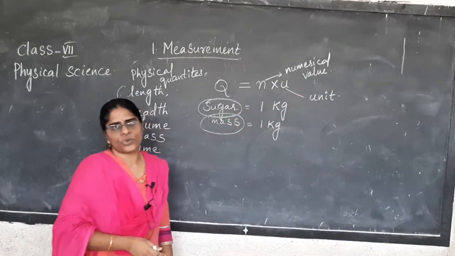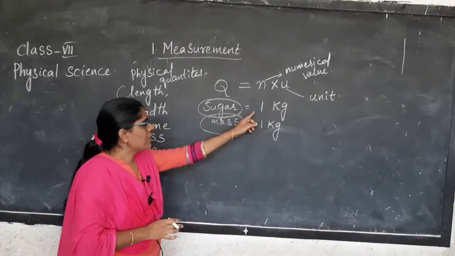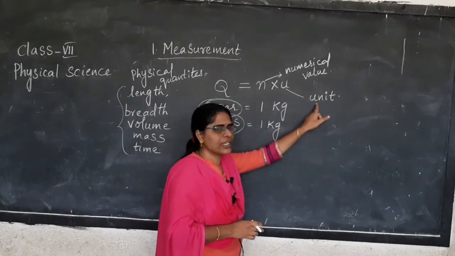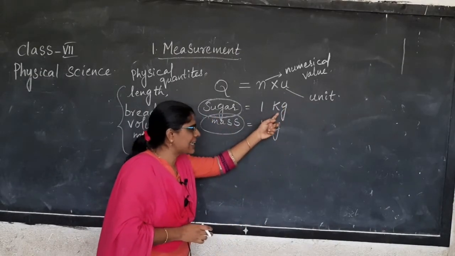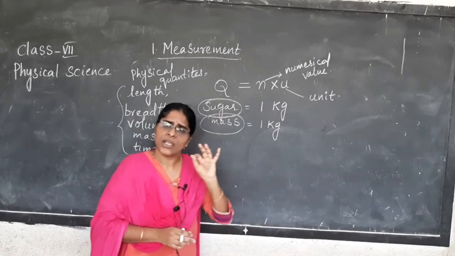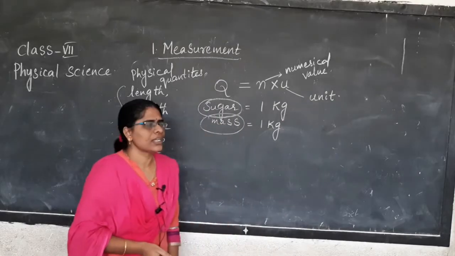Numerical value. Numerical value means a number. 1, is it a number? Yes. Unit is nothing but kg, gram, centimeter, inches, meter, kilometer. These are all units.